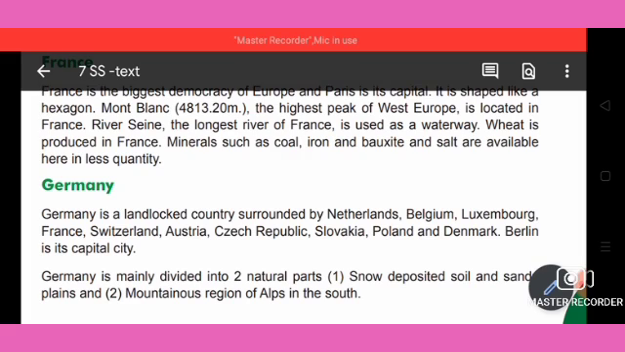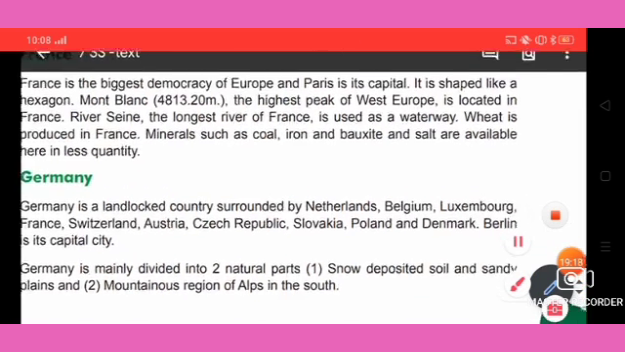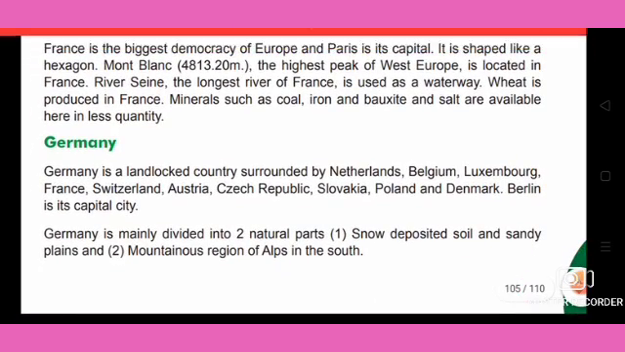Next we will see Germany. Germany is a landlocked country surrounded by the Netherlands, Belgium, Luxembourg, France, Switzerland, Austria, Czech Republic, Slovakia, Poland and Denmark. Berlin is the capital of Germany. Underline that one. Which is the capital of Germany? Berlin.